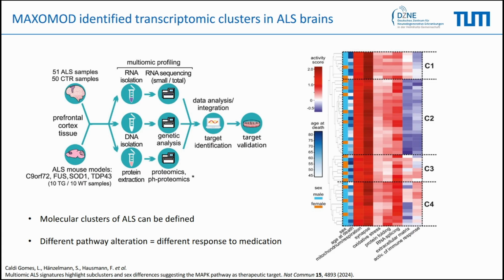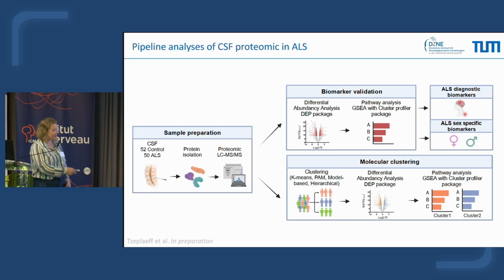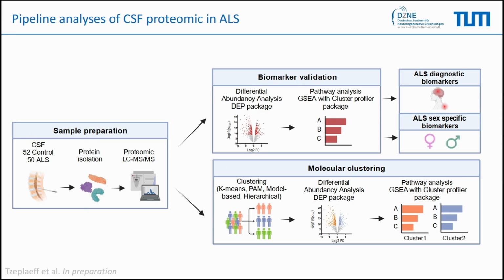So it became clear to us that we can find molecular clusters of ALS, and they can be defined. Logically, if different pathway alterations are observed in these patients, this might result in different responses to medication, right? But since it's not possible to take the brain from a living patient, we then went for analysis in the CSF, which we collected from around 100 patients, extracted proteins from, and analyzed with mass spectrometry.